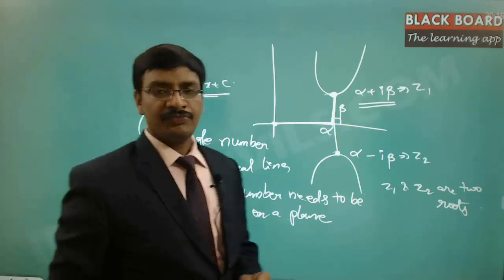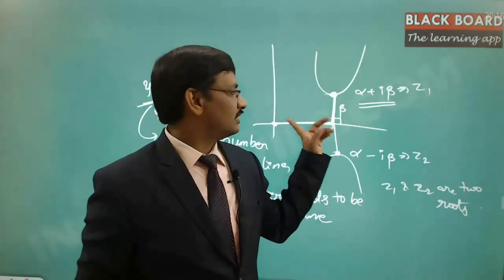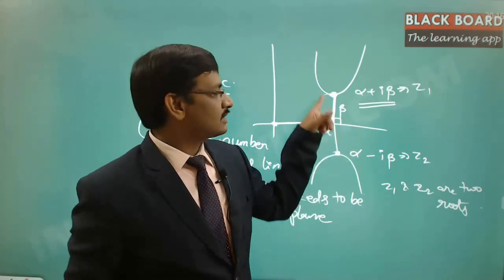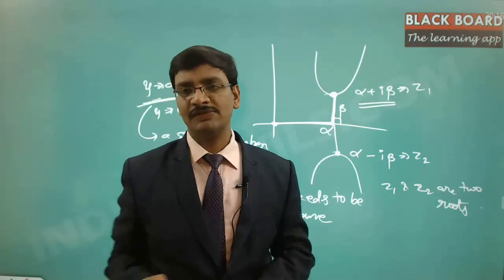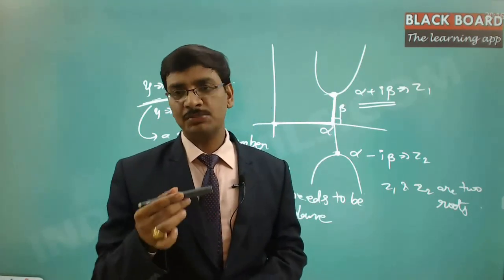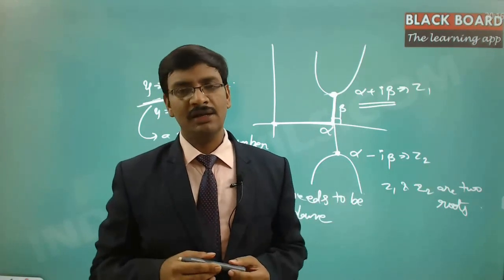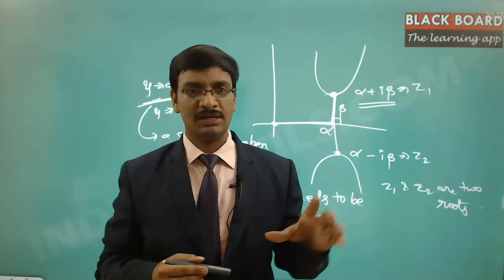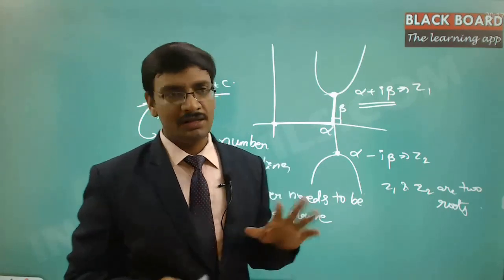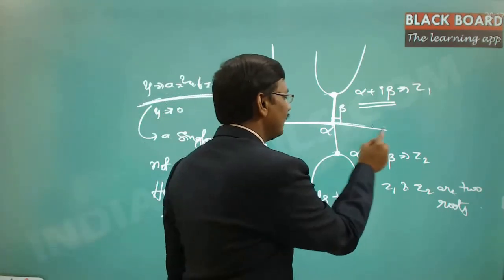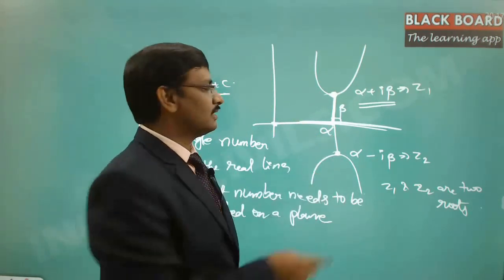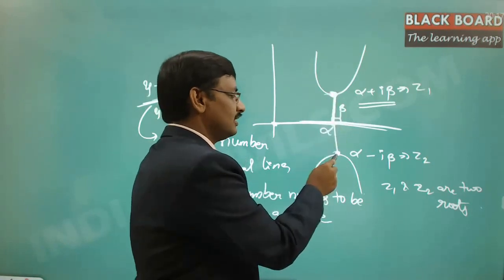Suppose I am asking you to find the solution on this particular line, but that solution is not available there. Somewhere else it is available. That is as if I am holding this pen, and I say, can you get my pen from the other room? Immediately the way you respond is, sir, the pen is with your hand only. So immediately you will respond in that manner. That way, here I am trying to identify the point on this particular line, but it is not here. Rather, it is available at this location and this location.